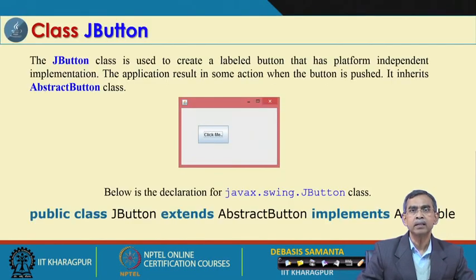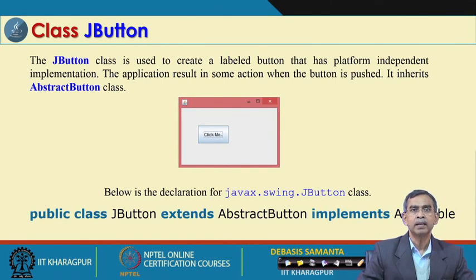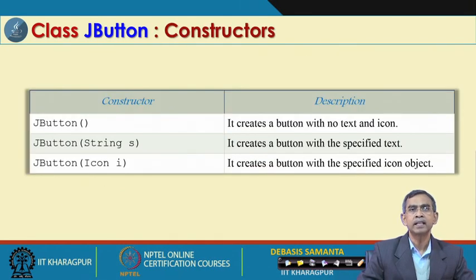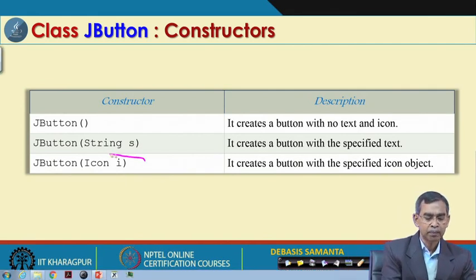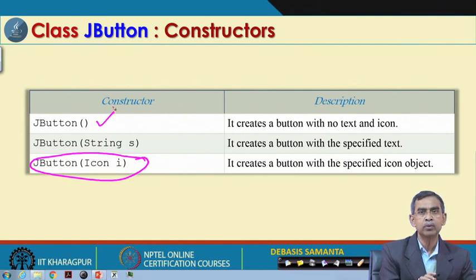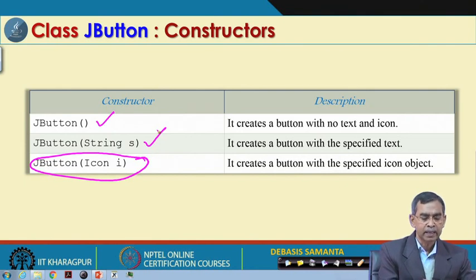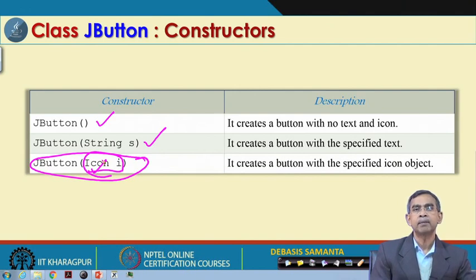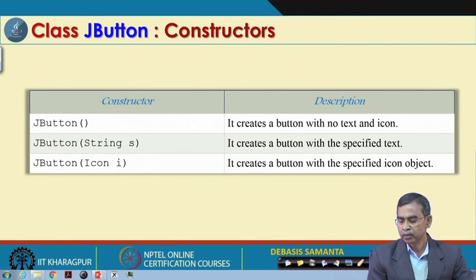The first is JButton. JButton is basically, as you are already familiar, similar to the AWT button, but in addition to the concept that is there, it has something different than the previous one. As you can see here, a JButton can be the default without any label, or a button which will appear with a certain label on it. And there is one important thing, icon, where Icon is a class that is defined in java.graphics.image, and the icon basically shows an image. That means a button can include an image. This is the idea about this one.